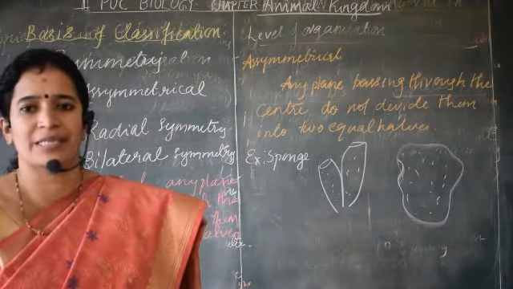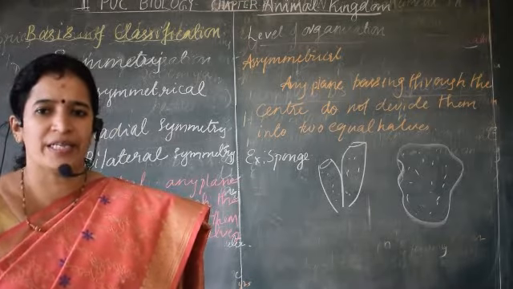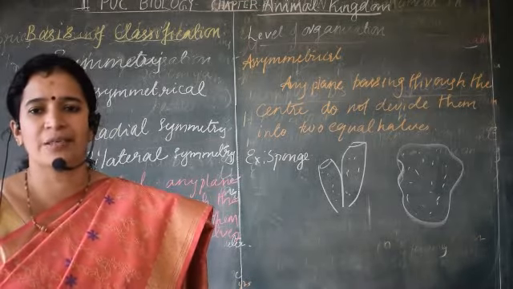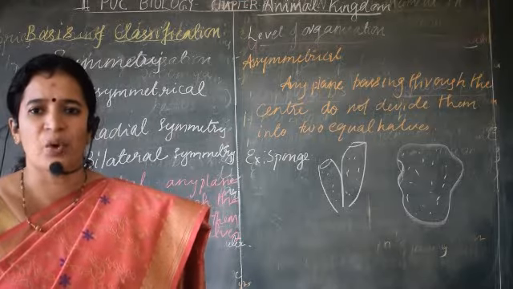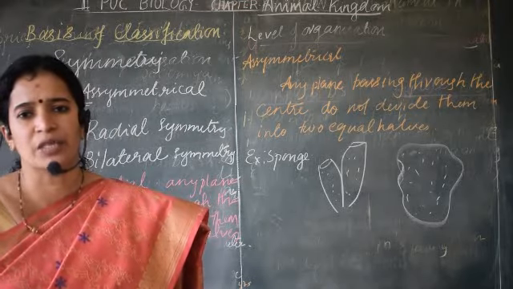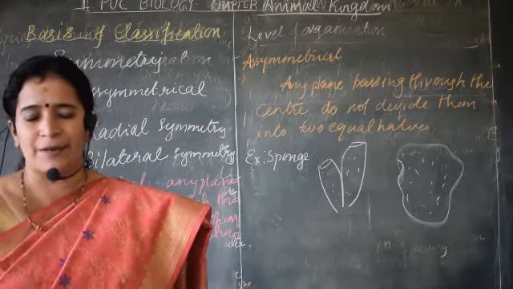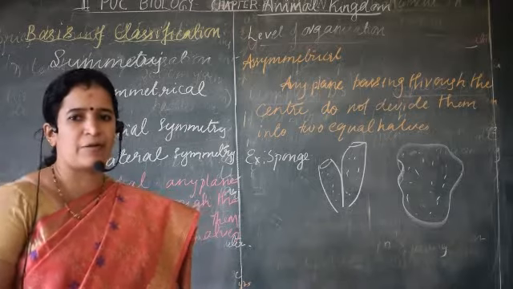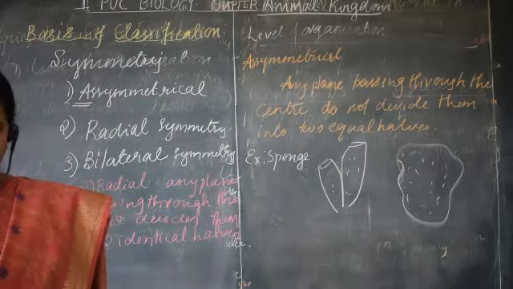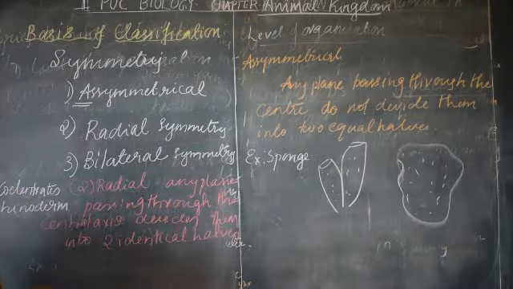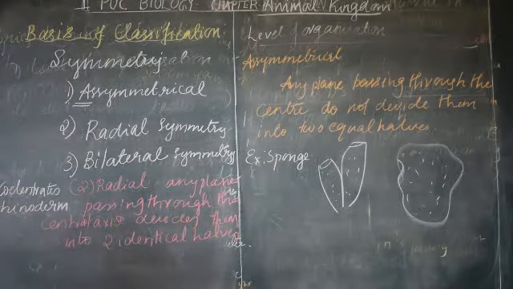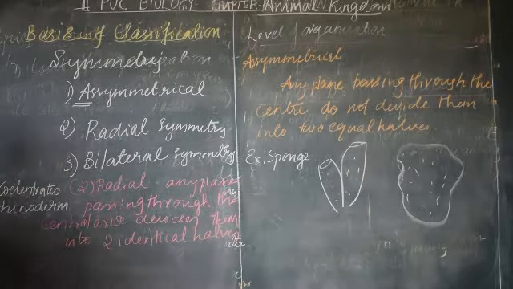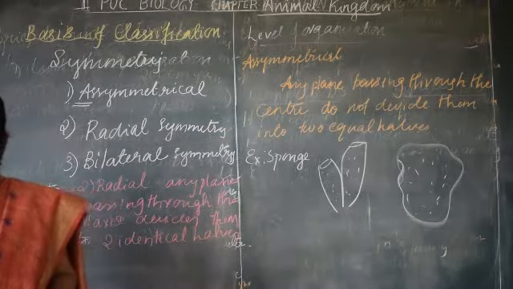One peculiar feature is that the young one, the larva of the starfish, will exhibit radial symmetry, whereas the adult will show bilateral symmetry. We'll discuss this special feature again when we discuss the phylum Echinodermata. What else can you take as examples? Ctenophora. They have only radial symmetry.